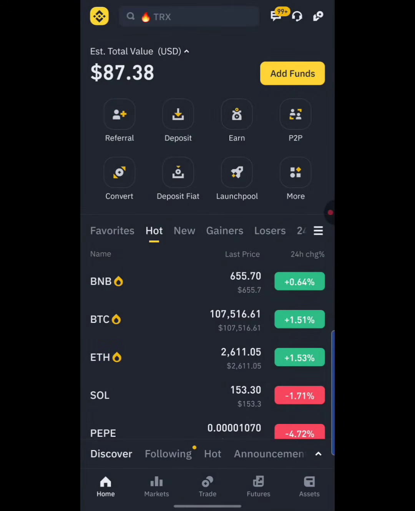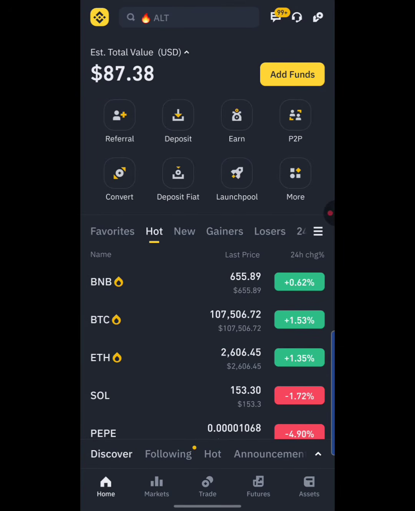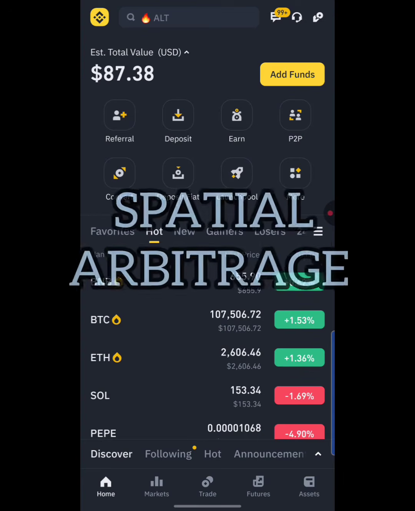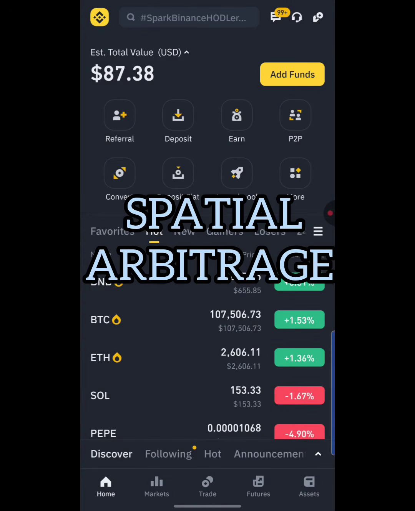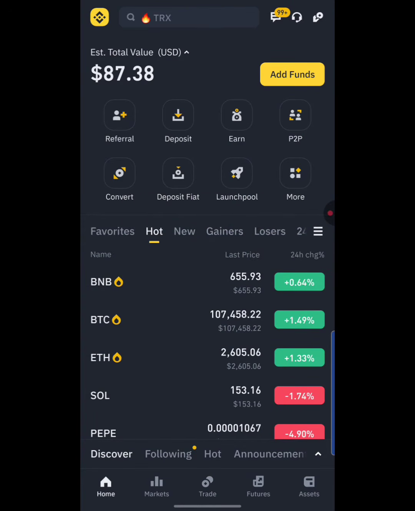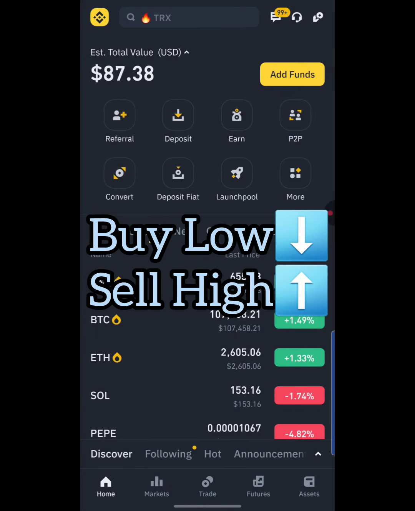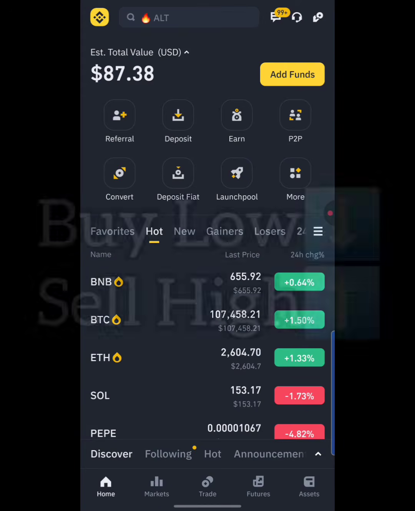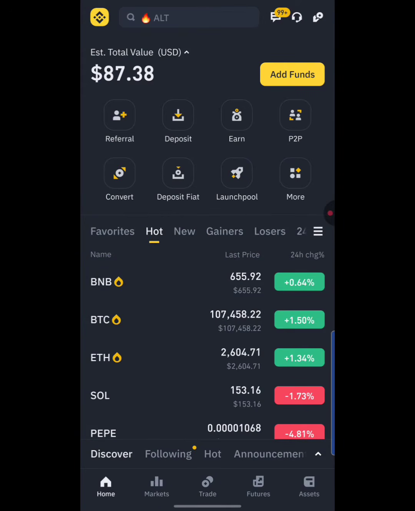What's up, family? As you can see up here on my dashboard, it says I currently have the sum of 87.38 USDT. Okay, so guys, this money you see right here was made simply by performing what is called spatial arbitrage or cross-exchange arbitrage. This kind of arbitrage involves buying a certain cryptocurrency at a low price on one exchange and going over to another exchange to sell at a high price, and thereby making enormous profit for yourselves, guys.